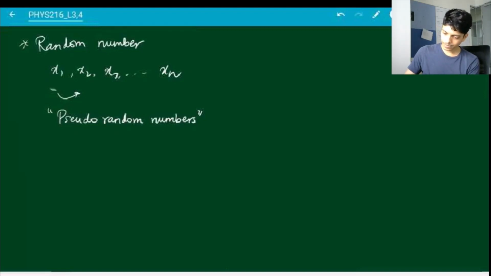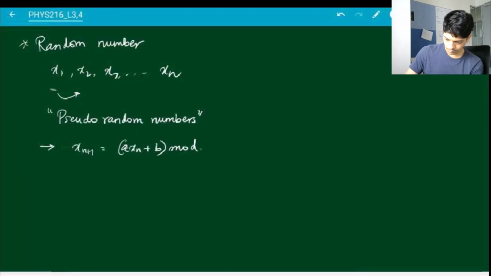So there are various ways of generating pseudo-random numbers. One very common and very simple algorithm to generate pseudo-random numbers is to write something of this form: x_{n+1} = (a x_n + b) modulo m, where a, b, and m are all very large integers.